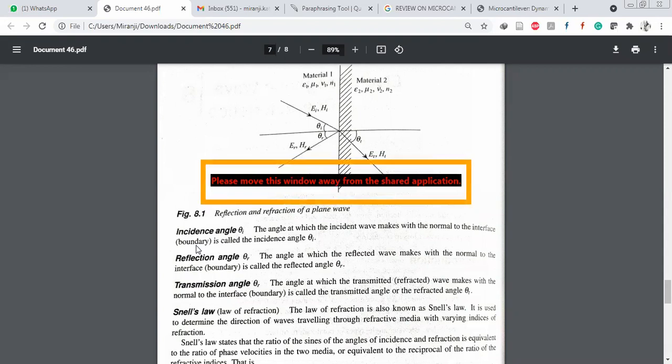Next, the reflection angle means the angle that the reflected wave makes with the normal to the interface. The transmission angle is the angle that the transmitted wave makes with the normal to the interface. That is the transmission angle.